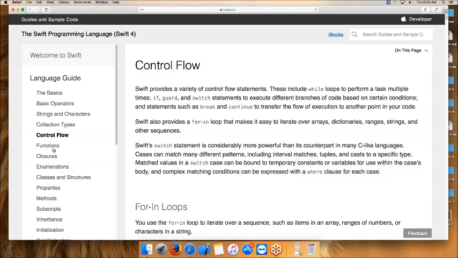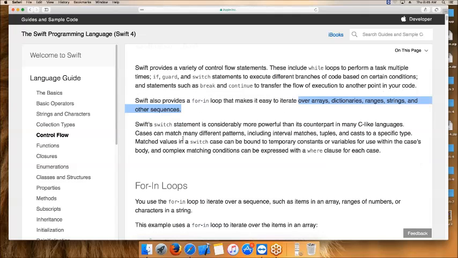Control flows means we can write some control flow statements like switch, while, and for loop, while loop, do while loop, and conditions means if, guard, and switch. These are all the conditions. Swift also provides the for in loop to iterate over arrays, dictionary, range, string, and other sequences. Mostly we are using it like this, as a for in loop.